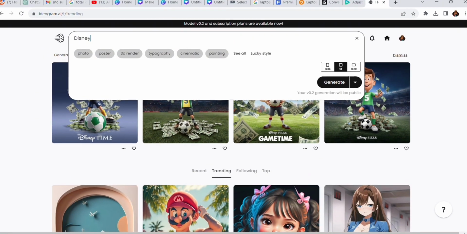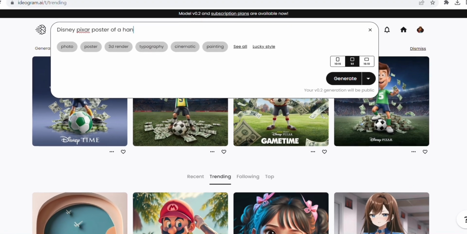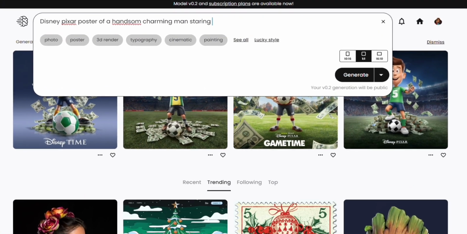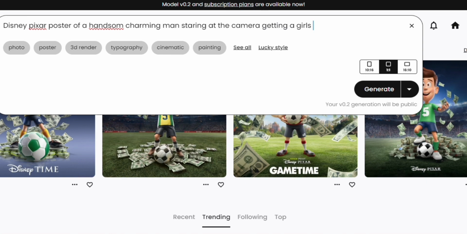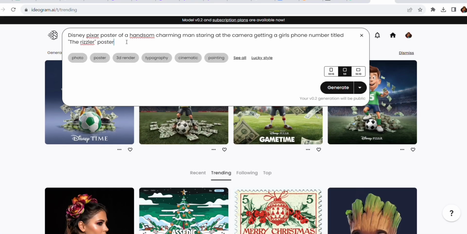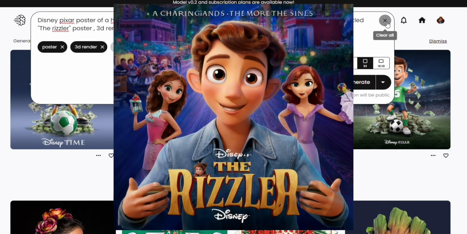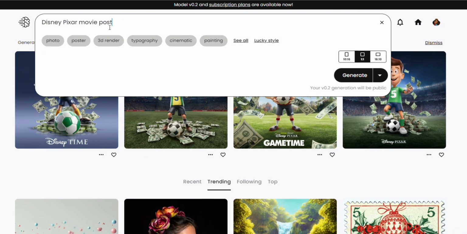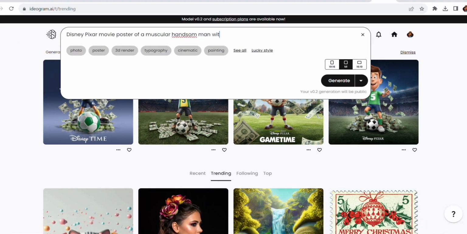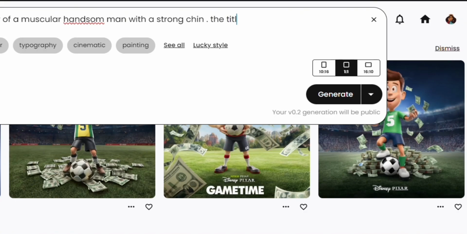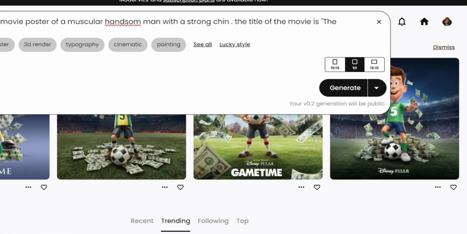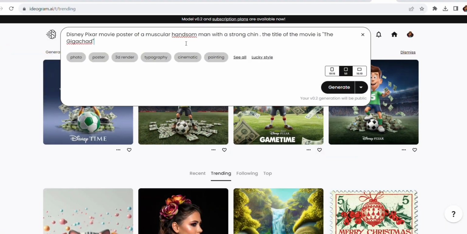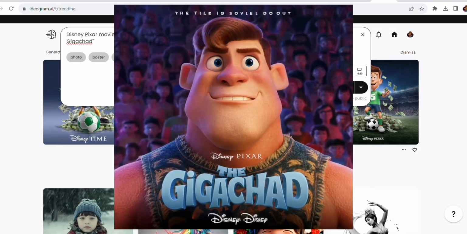The first prompt was: Disney Pixar movie poster of a handsome, charming man staring at the camera, getting a girl's number. The title of the movie is The Rizzler. Poster, 3D render. And here's what I got. The second prompt I tried was: Disney Pixar movie poster of a muscular, handsome man with a strong chin. The title of the movie is The Giga Chad. Poster, 3D render. And this time, this is what I got.